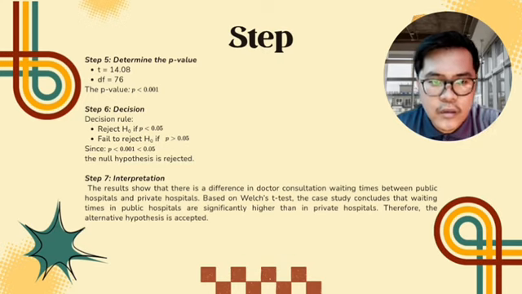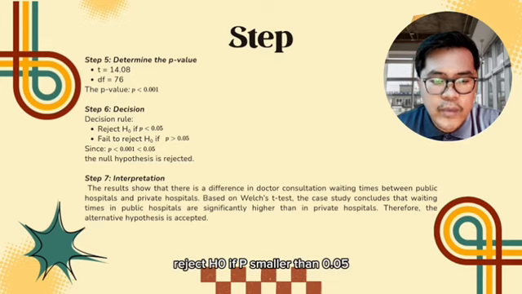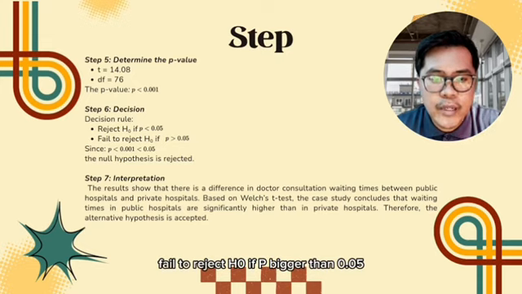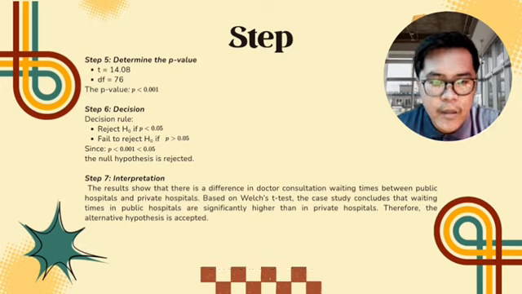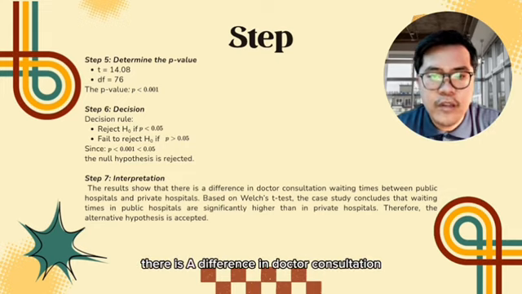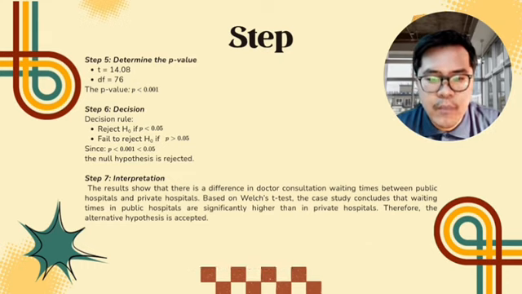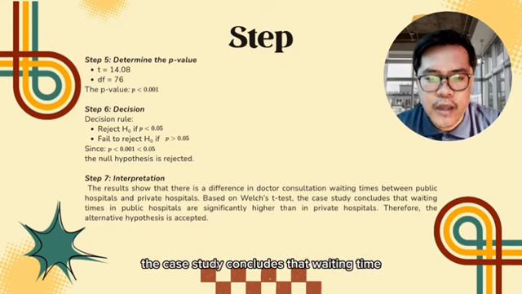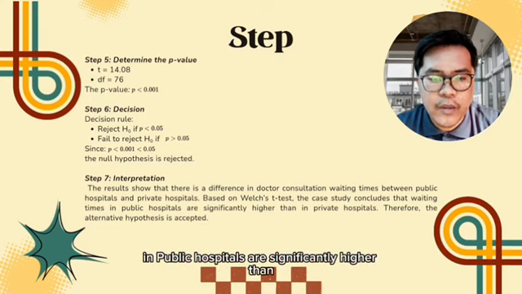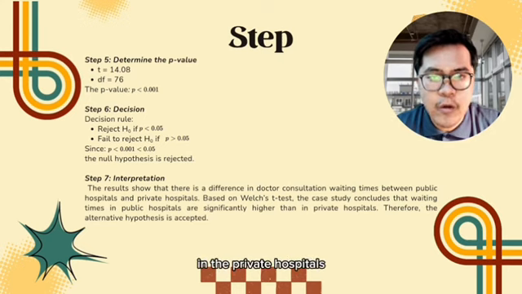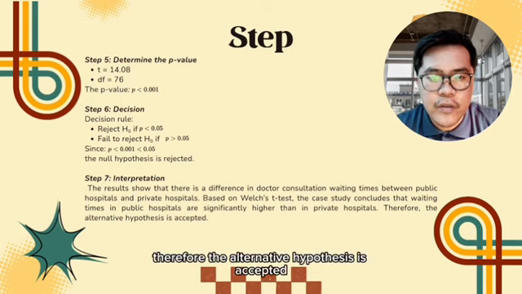Step 6 is the decision rule. Reject H0 if p is smaller than 0.05. Fail to reject H0 if p is bigger than 0.05. Since p is smaller than 0.05, the null hypothesis is rejected. Step 7, interpretation. The results show that there is a difference in doctor consultation waiting times between public hospitals and private hospitals. Based on Welch's t-test, the case study concludes that waiting time in public hospitals is significantly higher than in private hospitals. Therefore, the alternative hypothesis is accepted.